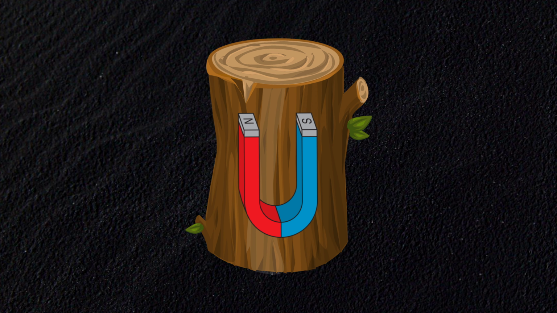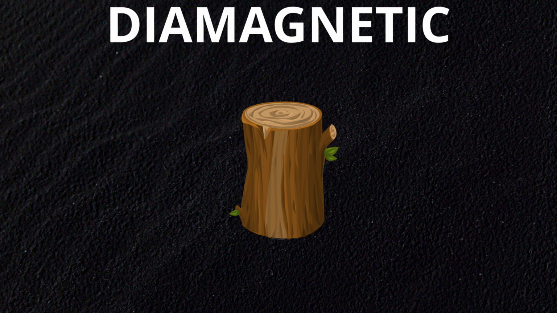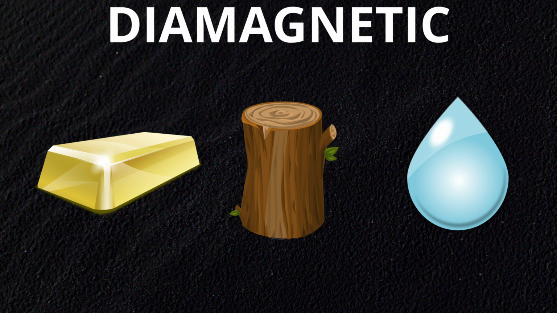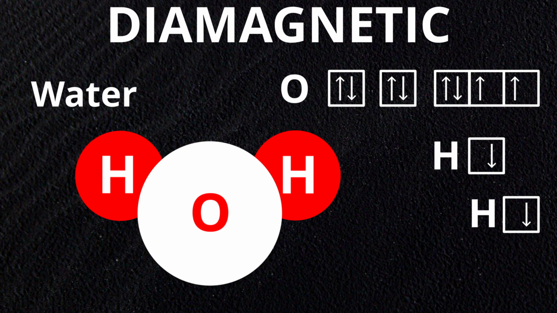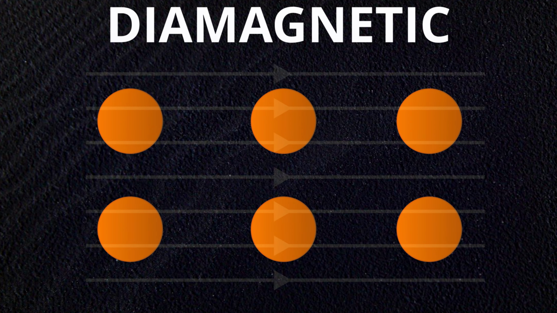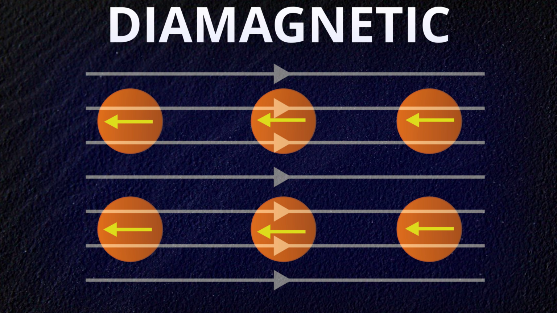Wood or plastic, on the other hand, are not magnetic, even if we put a source of magnetic field next to them. Actually, wood can be magnetic, but not in a way you may think. Wood is categorized as a diamagnetic material. In fact, most of the organic materials, gold and water, are diamagnetic. Electrons in those materials form pairs, which on their own cancel each other's magnetic vectors. When a magnetic field is introduced, they create their own magnetic field in the opposing direction and start to repel from it. The force is just so small that it is unnoticeable.